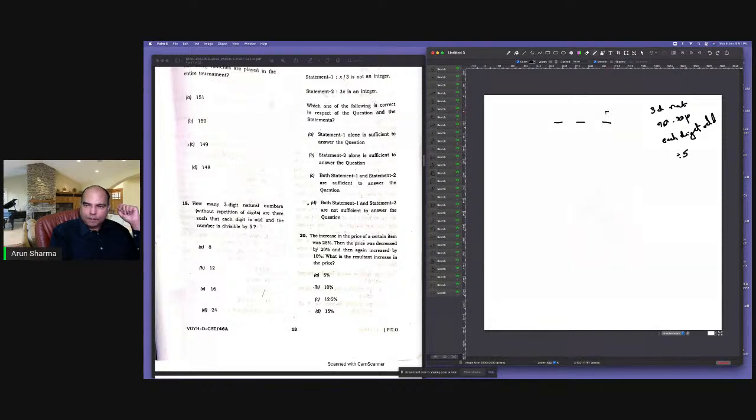So first, 5 comes in the units place here. All digits are odd, and there is no repetition of digits. That means 5 can't be used elsewhere, so these two places are to be filled with 1, 3, 7, and 9.